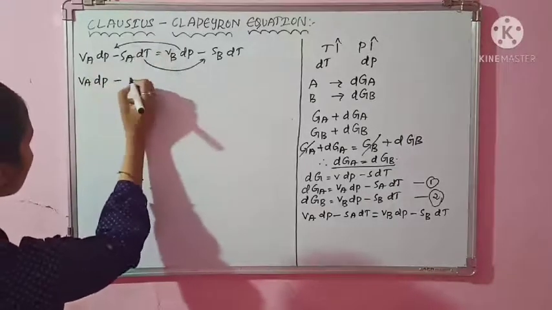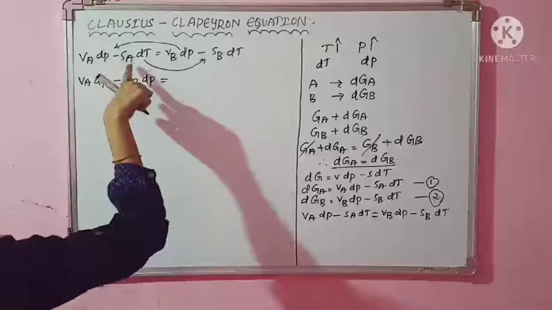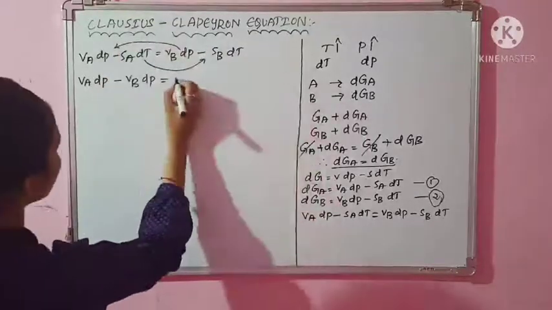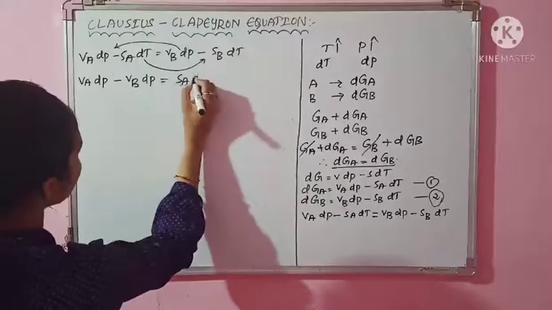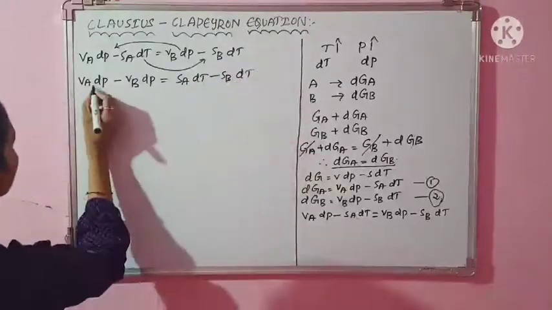If it comes to this side, then it will be with the minus. VB into dP is equal to... this is already with the negative sign. If it comes here, then it will be with the positive sign. SA into dP minus SB into dt. Clear?